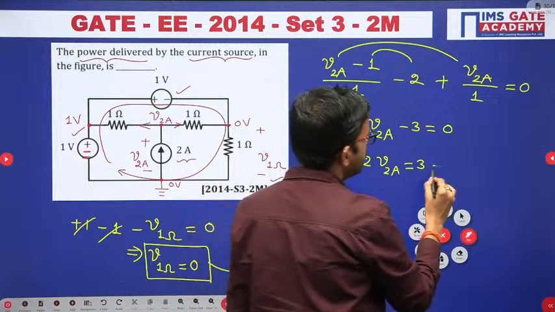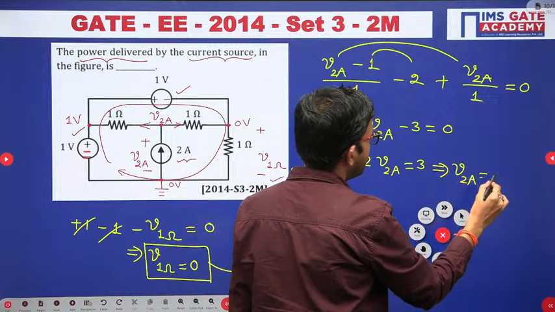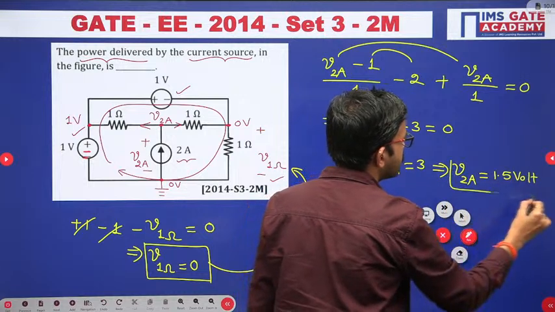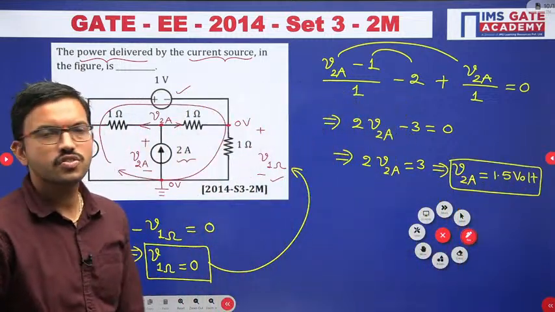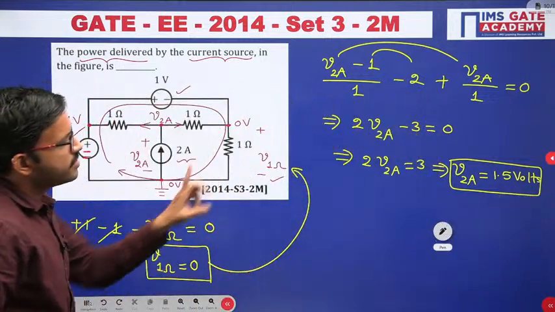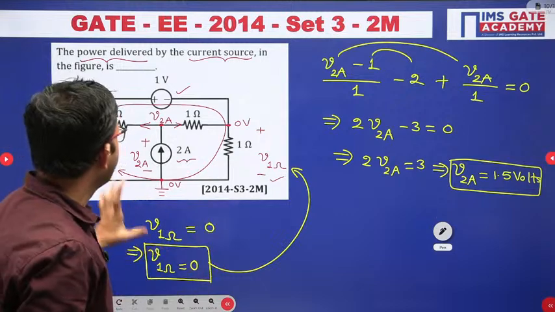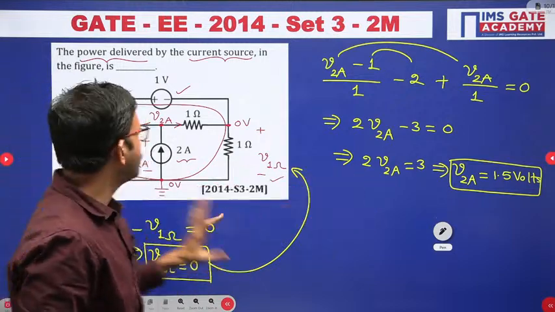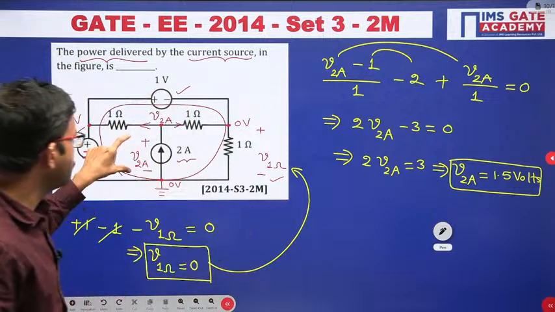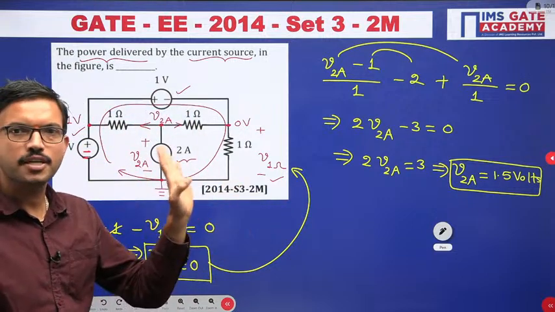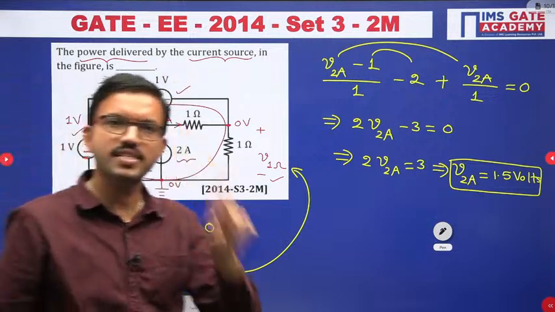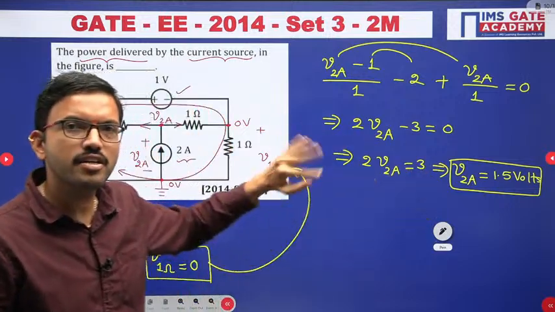From here we get V2A equal to 3 by 2, that means 1.5 volts. Otherwise, if you want, you can keep it as 3 by 2, no issue at all. In this question we got 1.5 volts, and the notation we considered exactly matches, because here you got a positive value and the polarities, positive terminal and negative terminal, match. Suppose you got a negative value, then we would have to change the polarity accordingly.